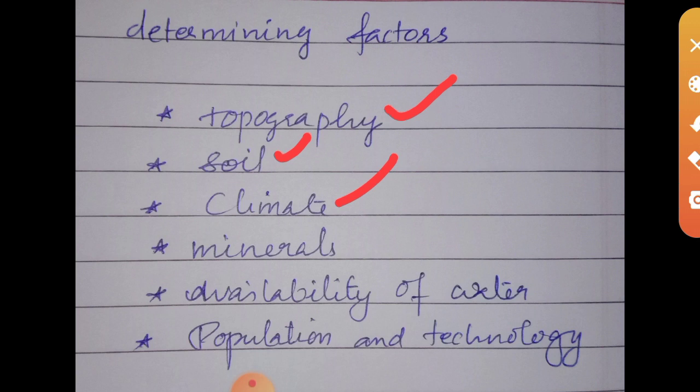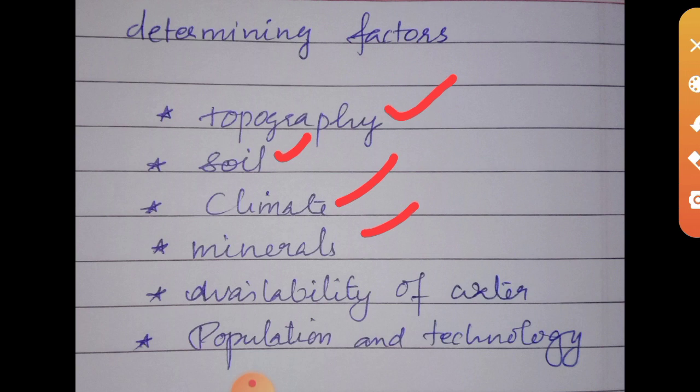So climate is also a determining factor. Then availability of minerals, as some areas may be rich in mineral deposits. For example, in India, the state of Jharkhand is called the mineral state of India. That is why different types of minerals and ores are available there, and industrial development will be high.